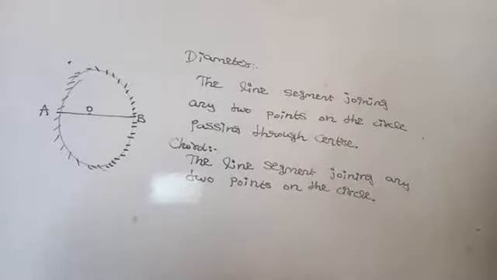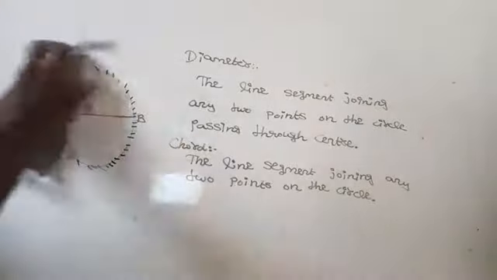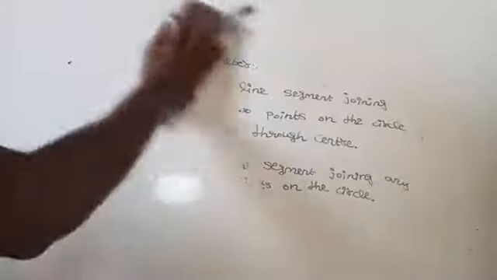Then, what is meant by sector? Circumference of a circle means the perimeter of the circle. What is meant by perimeter? The sum of the length of its boundary.